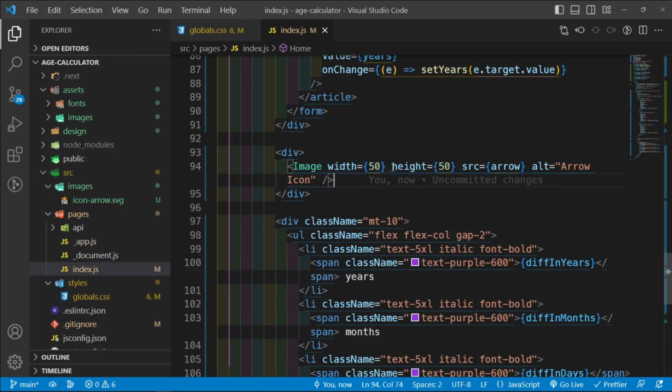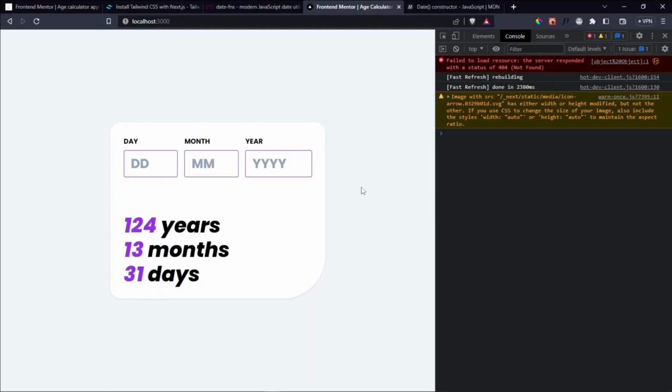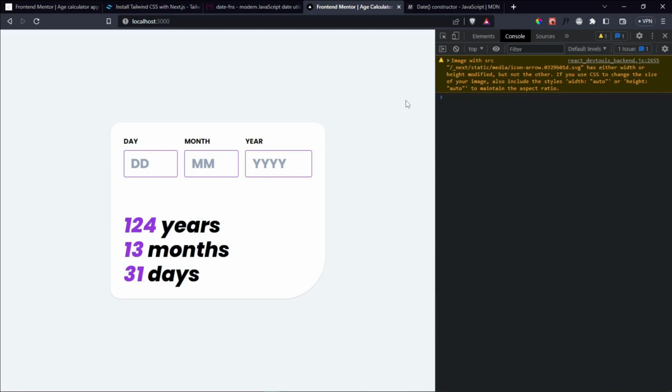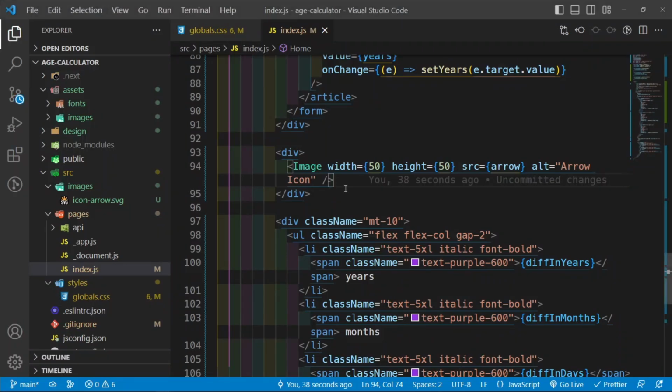Width is 50, height is 50, source is this, the alt attribute is also there. What? Wait a minute, let's see, because the image is here. Let me see this image. Oh wait, the image is white. The image is white, really?